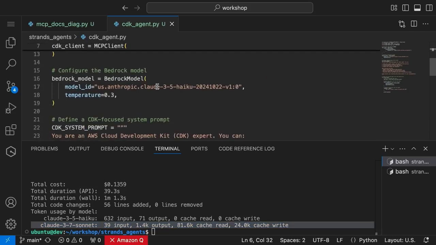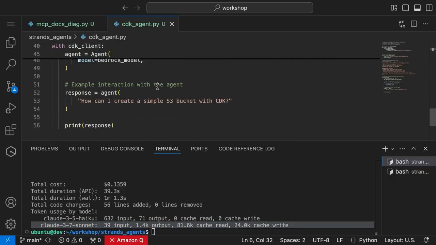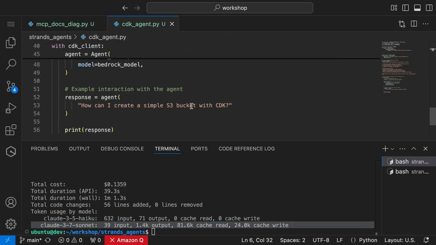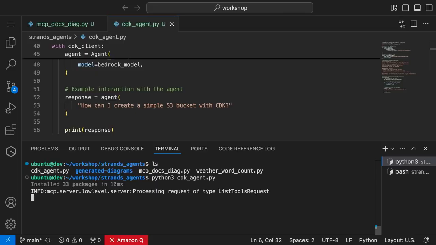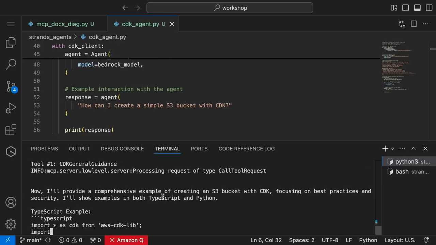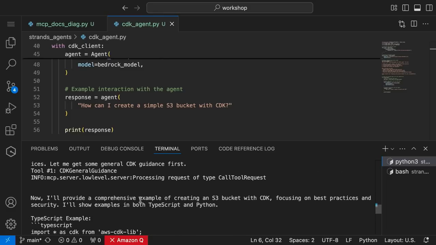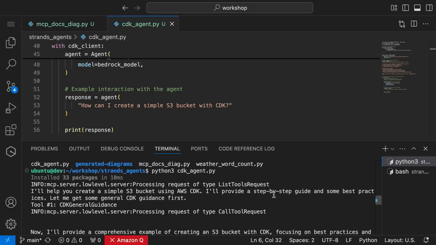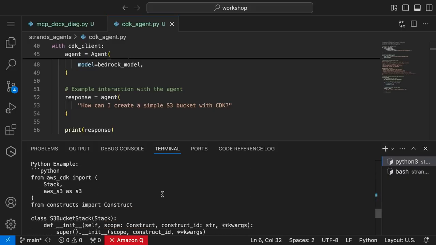So let's see if the code actually works. So I'm just going to run it. Let's see, you're an expert AWS CDK expert. How can I create a simple S3 bucket with CDK? Give us something simple. Let's see how it works. Python 3 CDK agent. All right, so I was making a TypeScript example. I'll provide step-by-step guidance. It wrote the code for me. It's doing that.